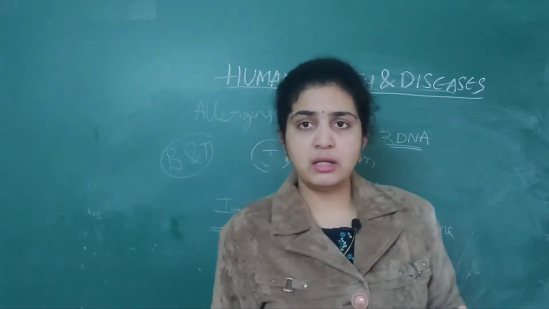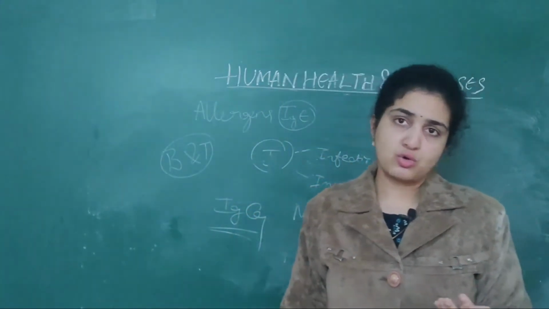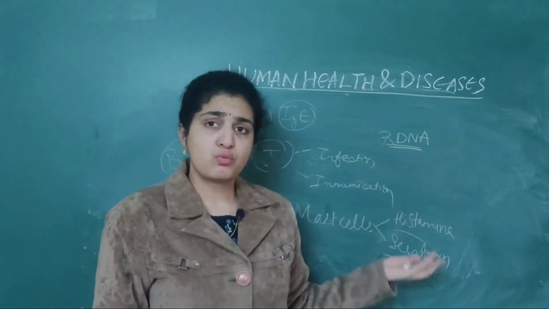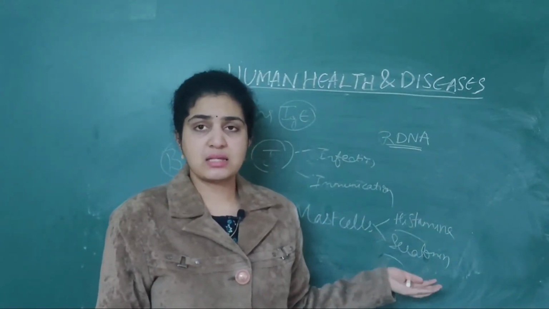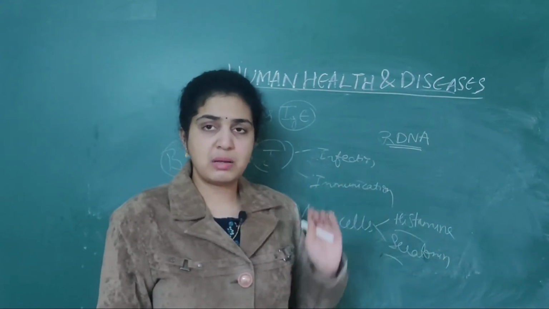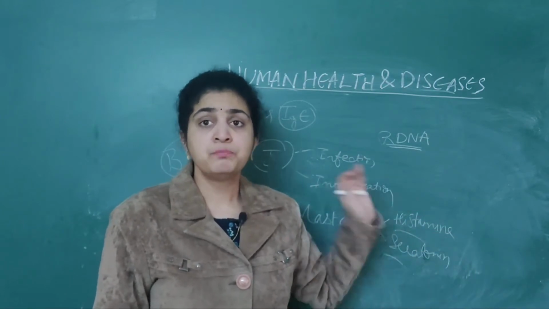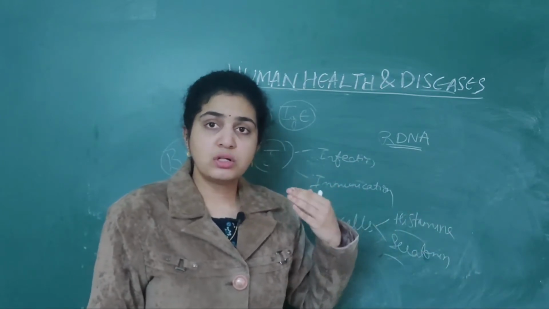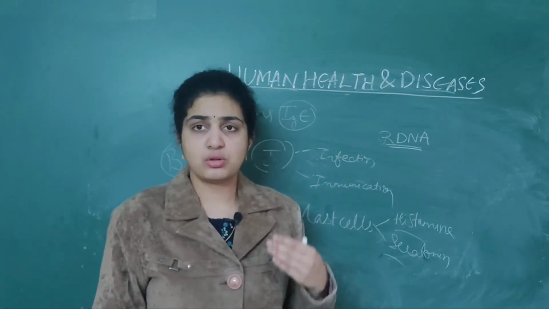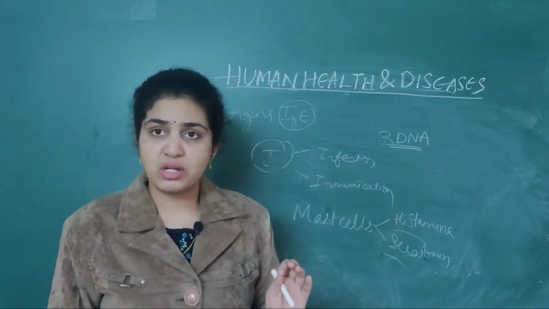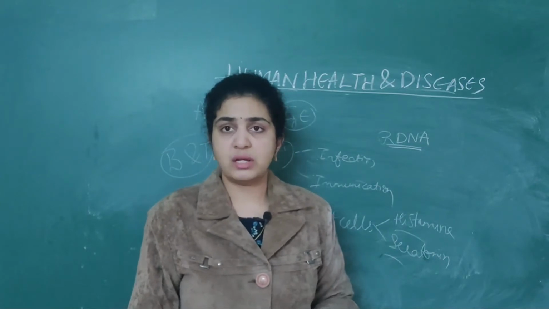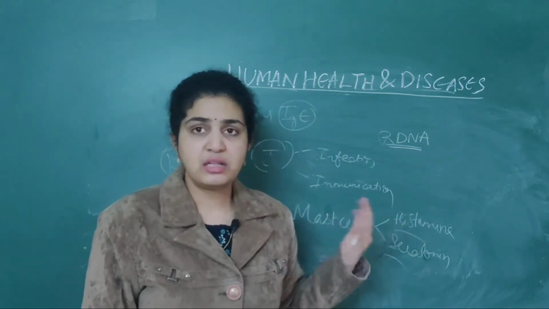Important NEET question, very frequently they ask this NEET question. So histamine as well as serotonin are produced. What is the role of this histamine as well as serotonin? They are secreted by mast cells, right? I told you they're secreted by mast cells. And basically to control this allergy, we should take some tablets, or else we will go into extreme stages like asthma also. It's caused due to allergens only: difficulty in breathing, everything we will get.